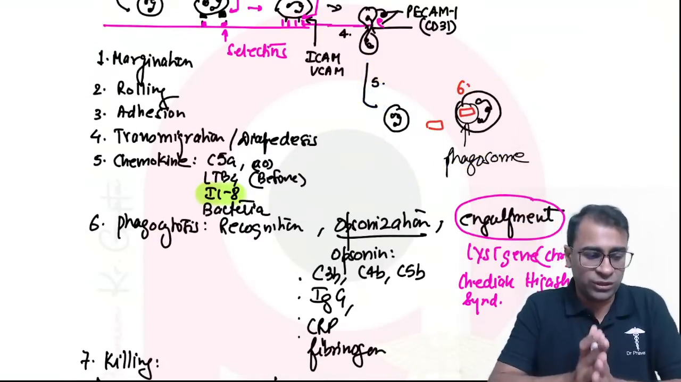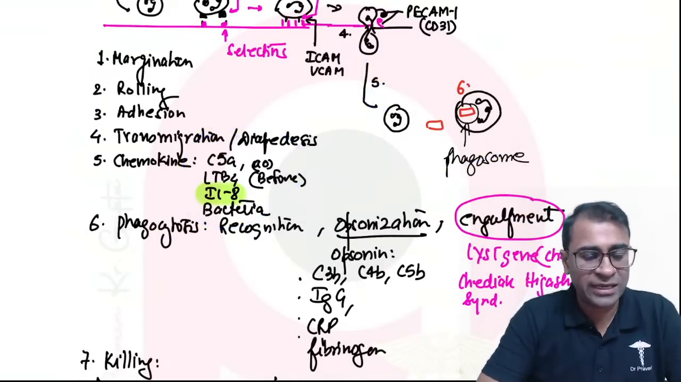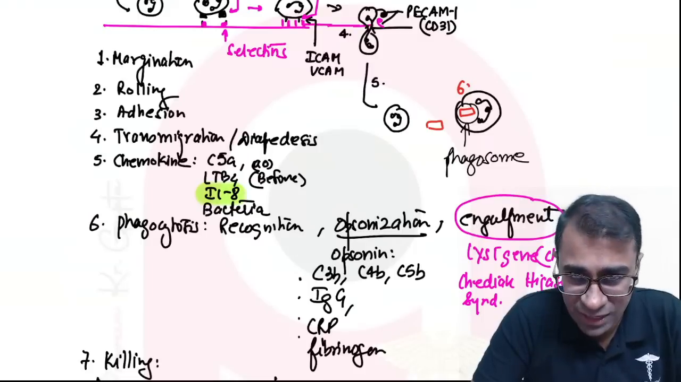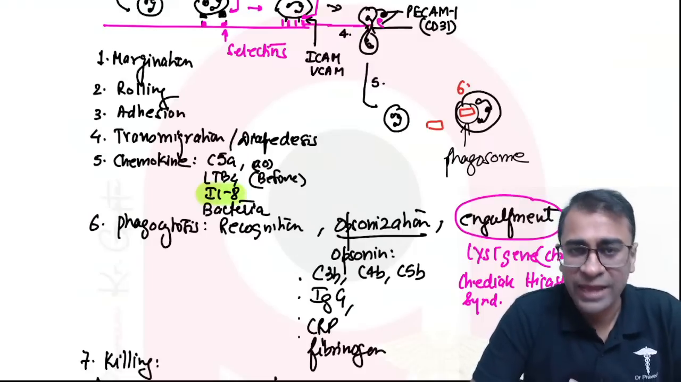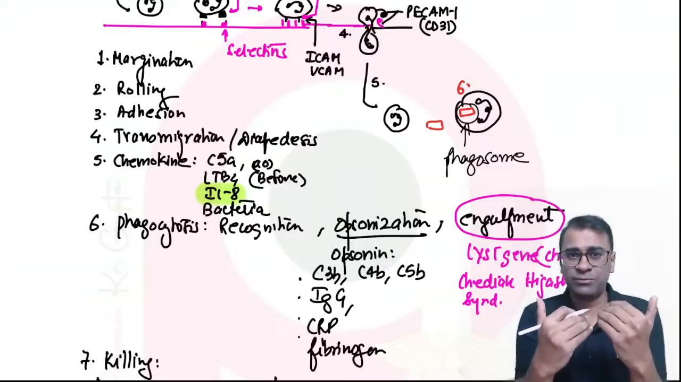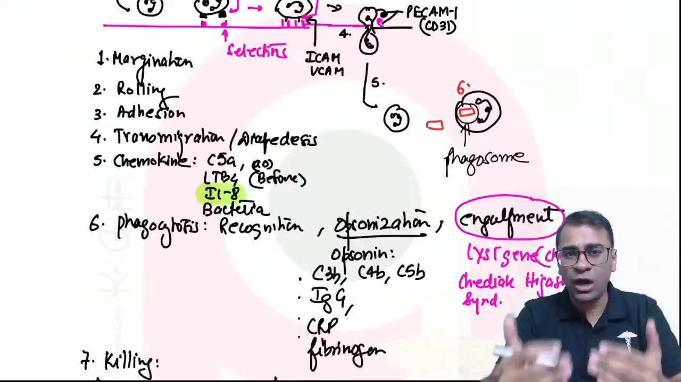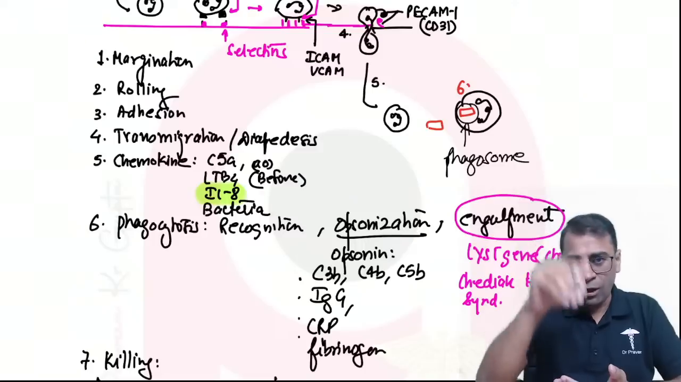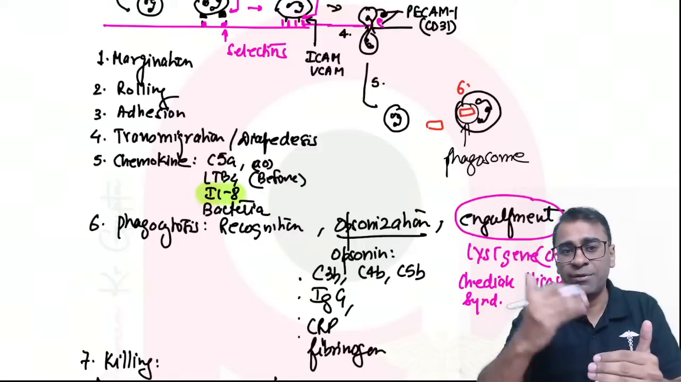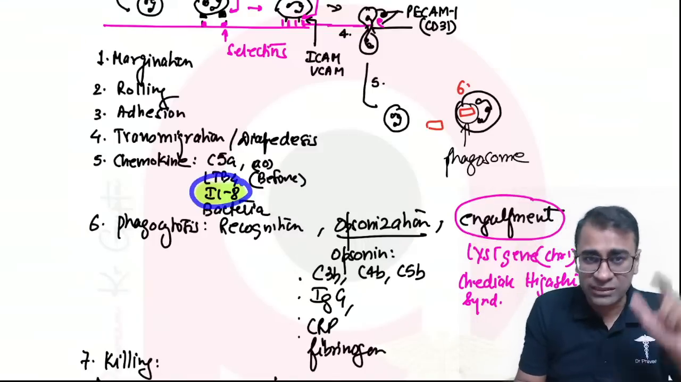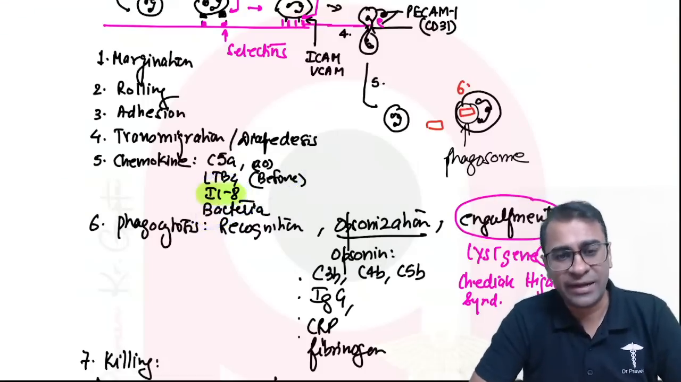Now an important question, the topic of chemokine. Chemokines are C5a, LTB4. How to remember? Chemokine is attracting something. Come here, stand in front of me. So C5a, come, stand up. B4, stand before me. And IL-8 was asked in this year's NEET PG, and bacteria as well.